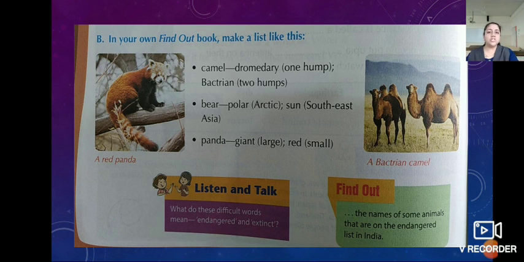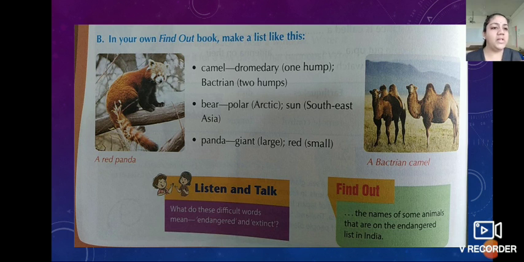So on that page only, in question number B, we have to write and make a list of this. Here examples are given. Camel, that is dromedary. Dromedary means having one hump, and Bactrian having two humps. See, the picture is given over here.